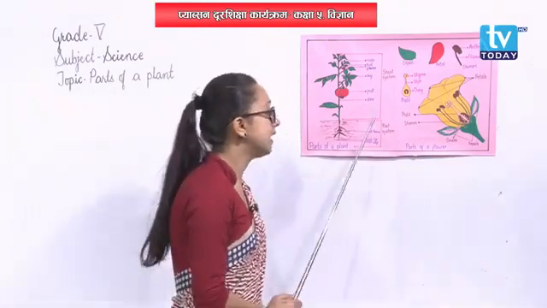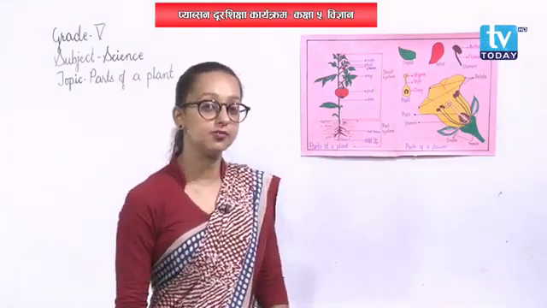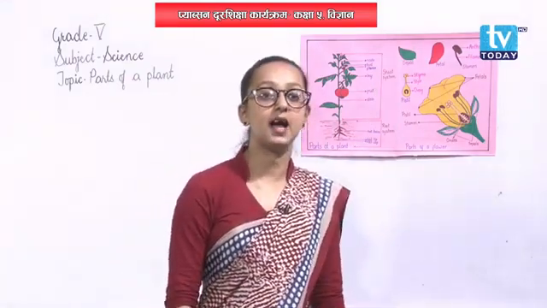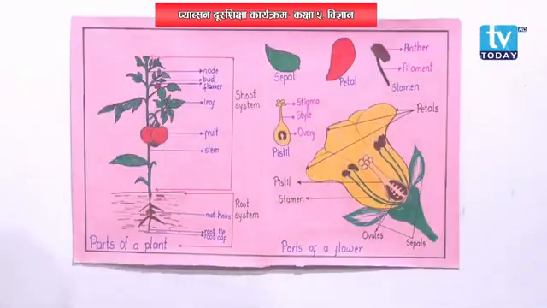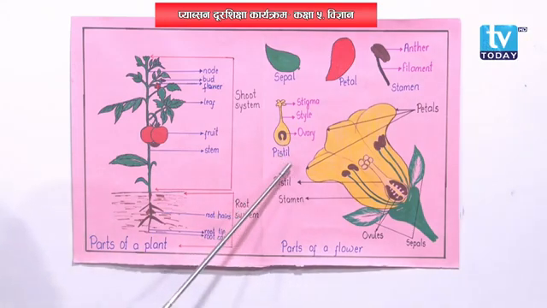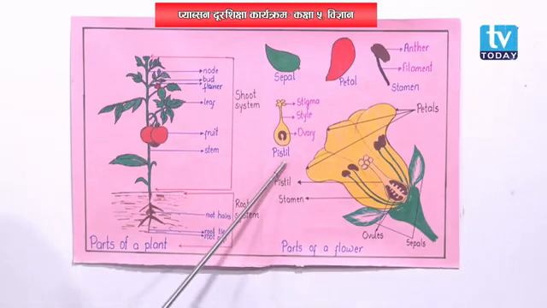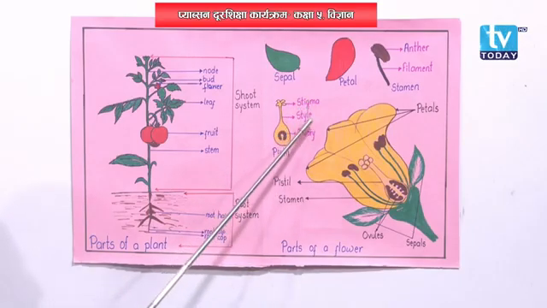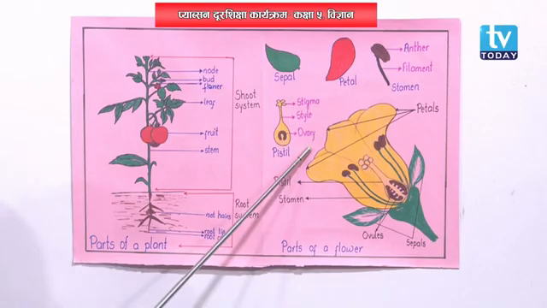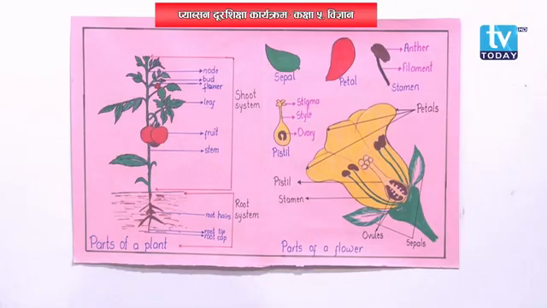Alright. Then next, the fourth whole, that is the last whole of a flower, is gynoecium. If androecium is the male reproductive part of a flower, then gynoecium is the female reproductive part of a flower. And gynoecium is made up of pistils or carpels. Pistil has three parts: stigma, style and ovary.